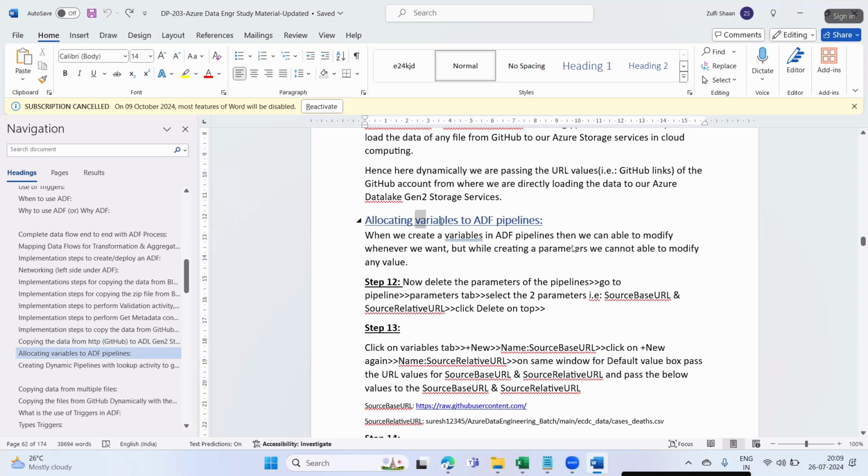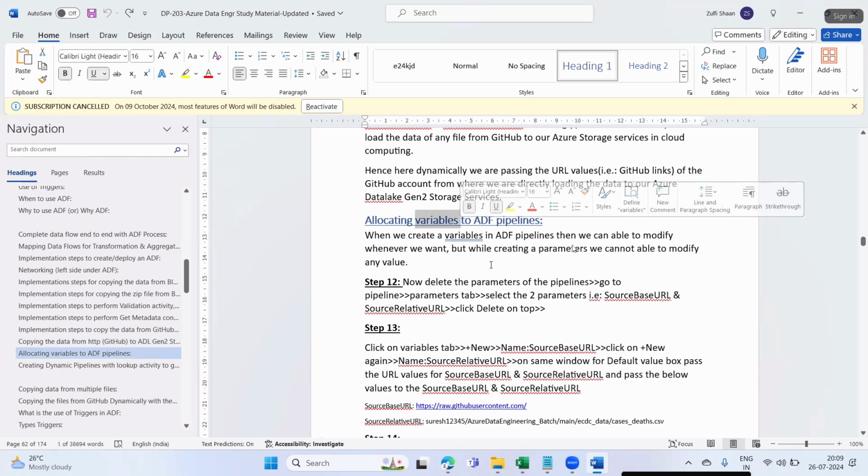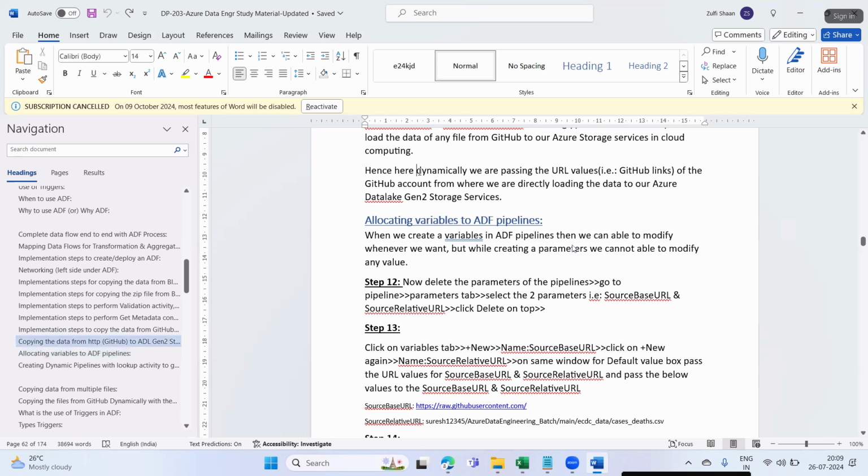Parameters. Next is what? Variables. They will ask in the interviews what pipelines you have designed. So you can say, parameterized pipelines I have designed, and you can explain this complete scenario. From the GitHub portal, which we have considered as our source system, we designed pipelines where we defined the parameters at pipeline level and for our source dataset. Whenever someone runs the pipeline, the pipeline will ask for the parameter values, as a GitHub portal link and the file name. Whatever file name you pass as the parameter value, that file gets loaded into our destination system.